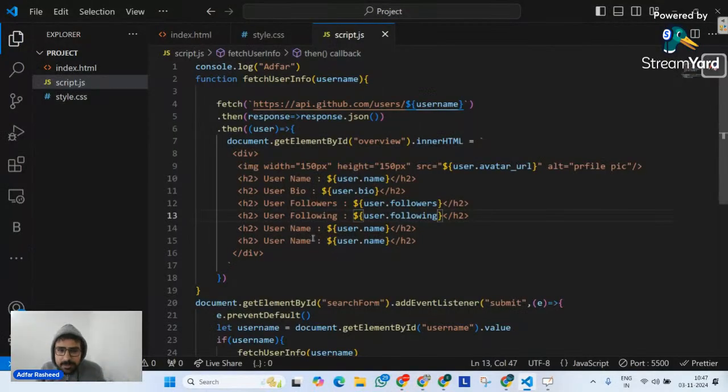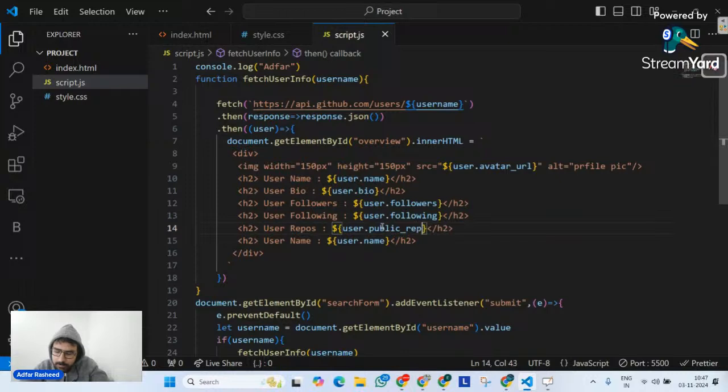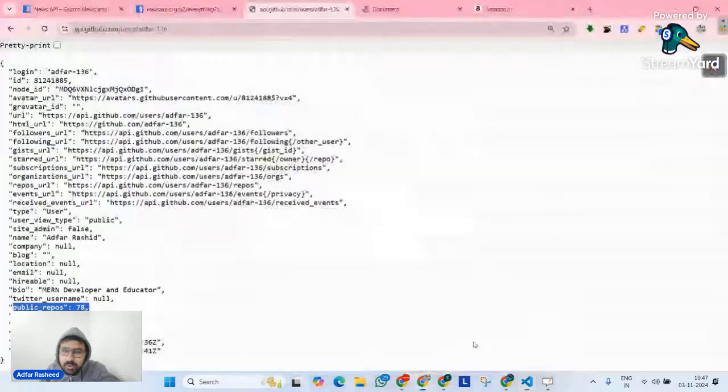Let's go here on this page and I will simply say user repos. Let me create a key called user repos. And what was the key name for this? It was public repos. So let me write public repos like this. Similarly, I can put some other things as well, but let's do that later on. As of now, if I go to my web page, we can see that public repos are 78.